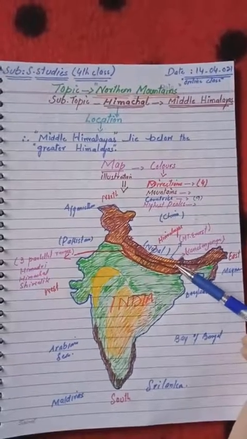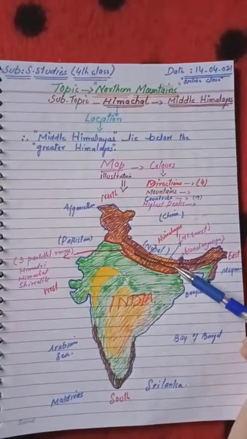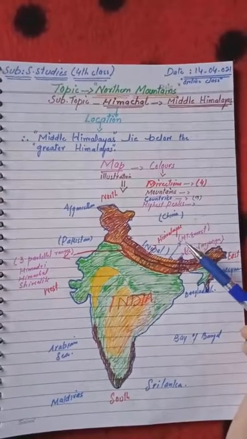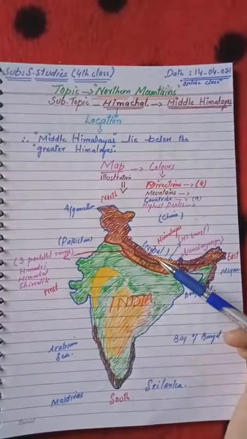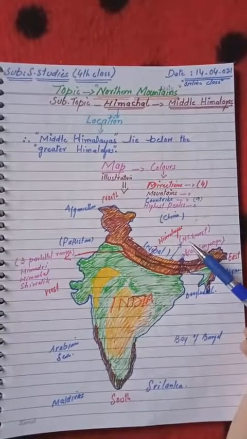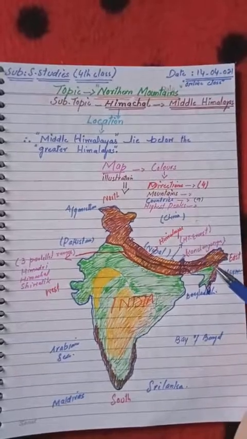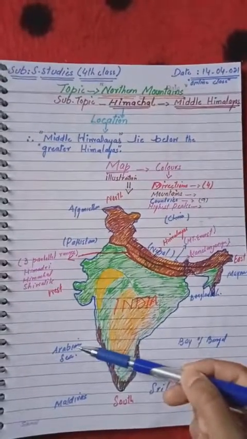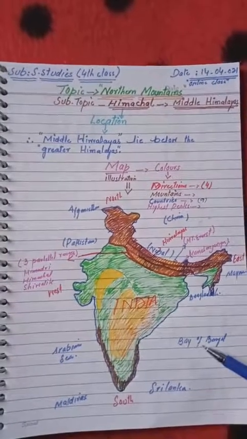It is located below the Mount Everest range. Mount Everest is located on the Nepal-China border in the Tibet region, and Tibet is an enormous region of China. And this is your Arabian Sea, and this is your Bay of Bengal.